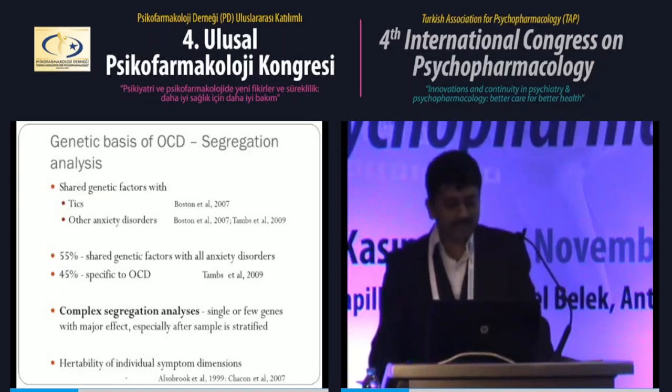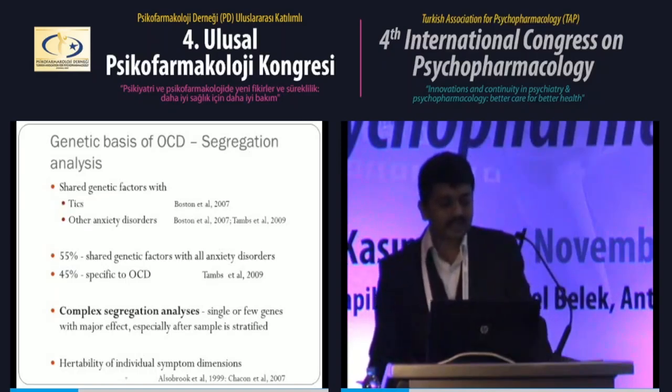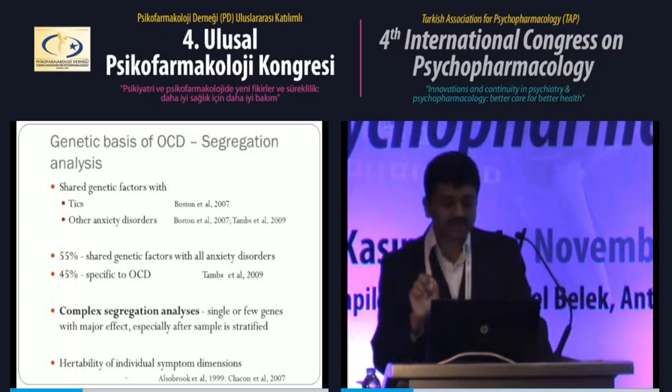Apart from that, people have also tried to do a complex segregation analysis. Basically what it does is find the mode of inheritance. Based on statistical modeling, we try to find the mode of inheritance. It has yielded inconsistent results, but there are a few studies which have shown that there may be a single gene or a few genes which show a major effect, especially when they study a particular part of the OCD sample.